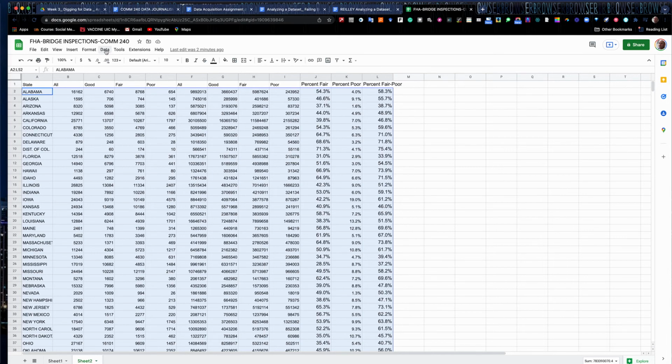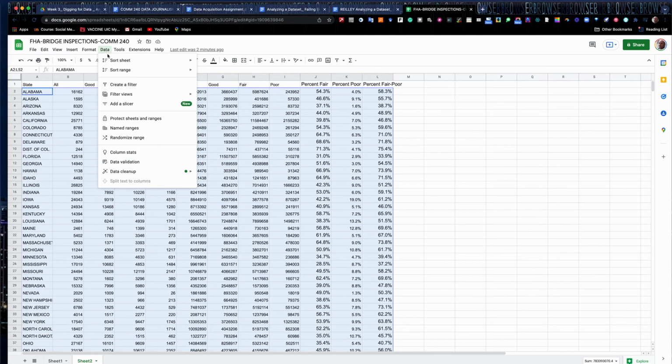To do that, go to Data, Sort Range, and this is new. If you've used Google Sheets in the past, just in the last month or two, they've changed the Sort Range menu. It used to be located down here. It's right here now. And then you want the Advanced Range Sorting options. This is new as well. It's created a little subcategory here. So Data, Sort Range, Advanced Range Sorting options.